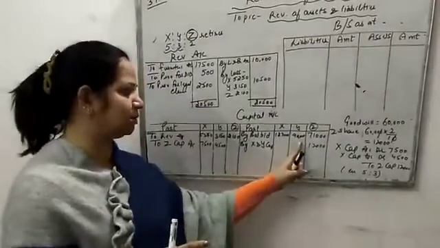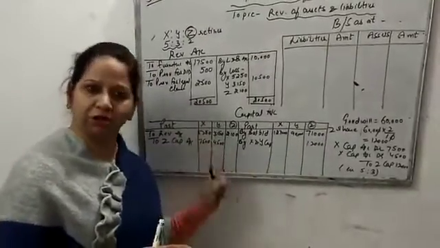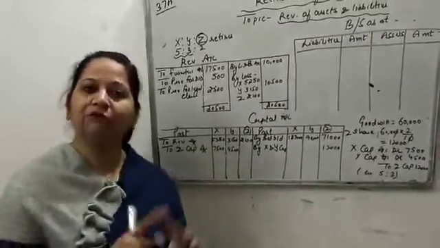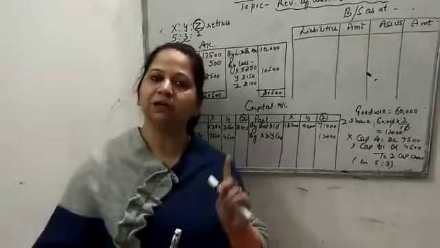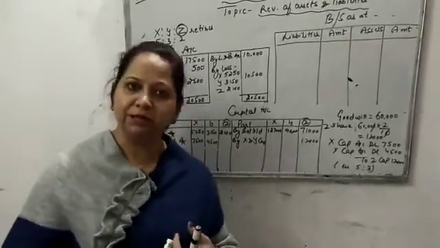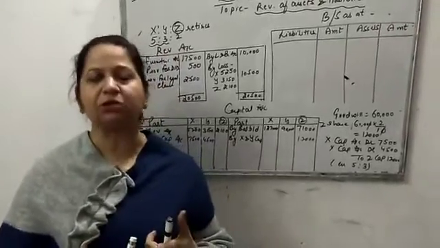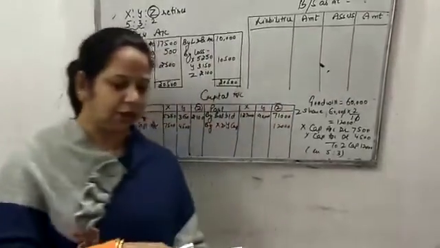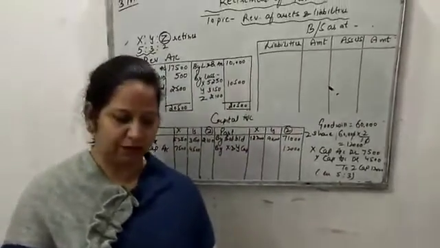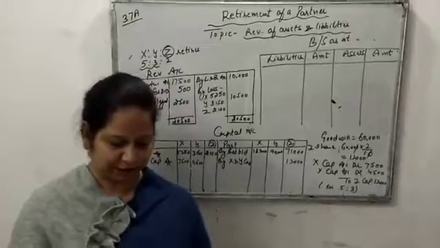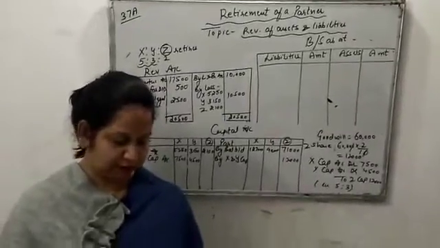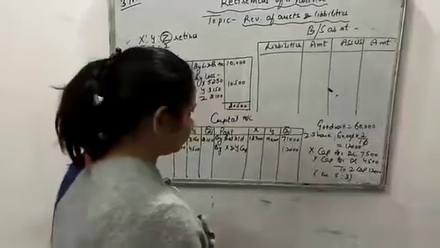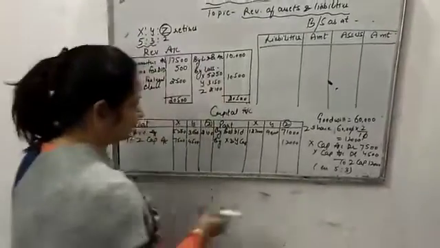First point was balance brought down. Second point, revaluation loss we have written. Third point, we have transferred the value of goodwill. Fourth point, we have to check the balance sheet whether on the liability side any reserve, fund or any profit and loss balance is given or not. Now here in the question, no such point is given on the liability side. On the asset side, nothing such, no points are given on this side also. So it means now we have to find out the answer, the balances.